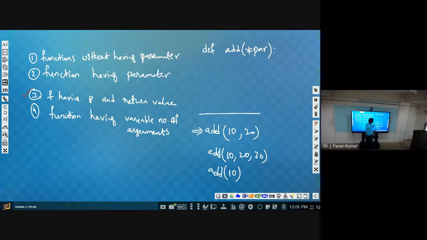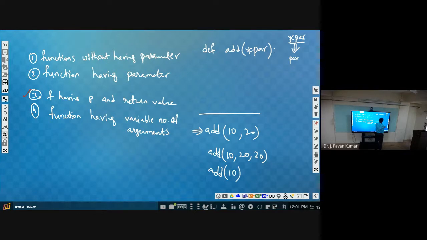Now how many arguments are we passing in the first function call? 2, second function call 3, third function call 1. Now how can we make this function generalized, so that it works for any number of arguments? Although we have specified star PAR, here PAR is the variable name, the parameter name. So you assume this PAR as a list of arguments. PAR is able to hold any number of arguments.